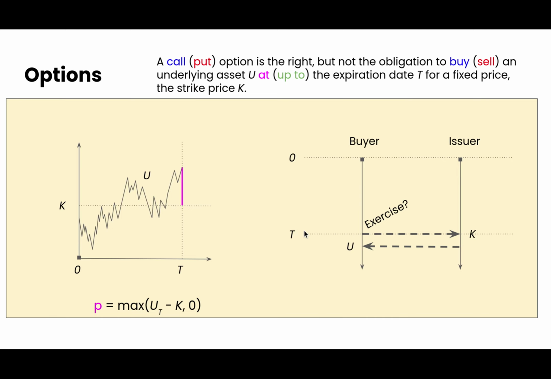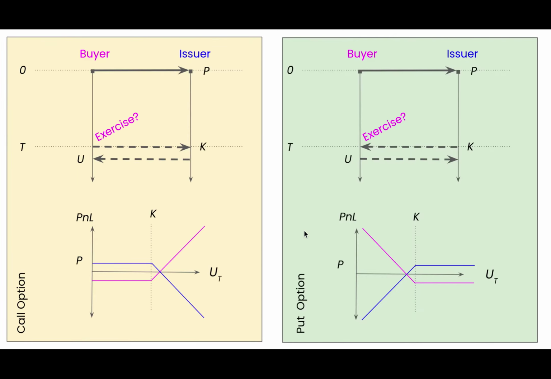This graph is about call options. Let's figure out how this looks for puts. For put options, in the upper diagram on the right-hand side, the arrows at maturity are reversed. That means at maturity, the buyer of a put option can decide if she wants to sell the underlying U for the strike price K to the issuer.